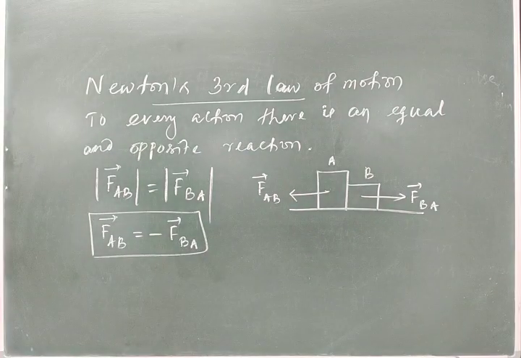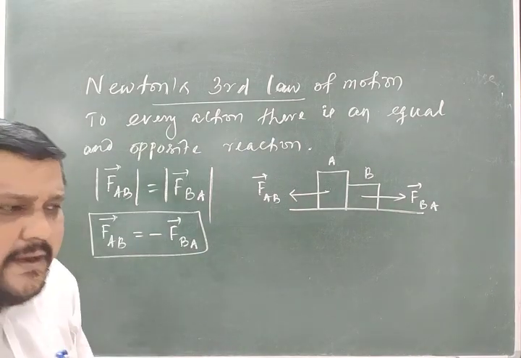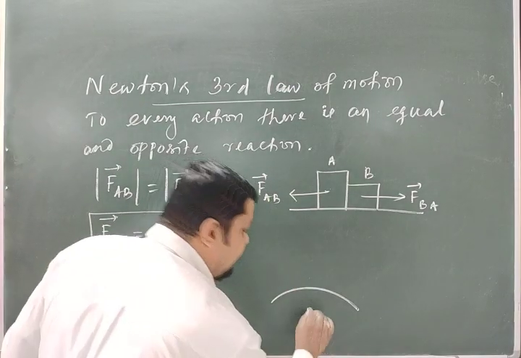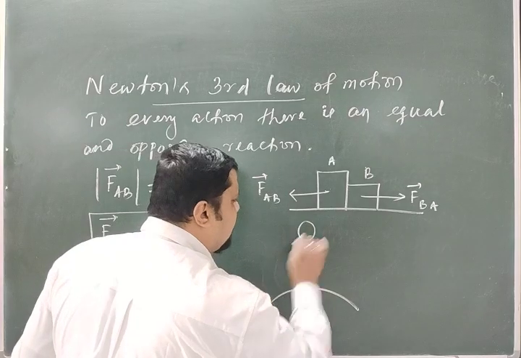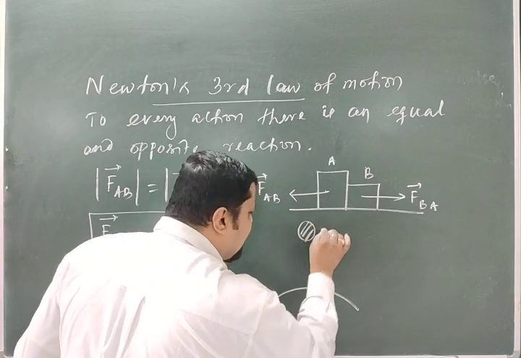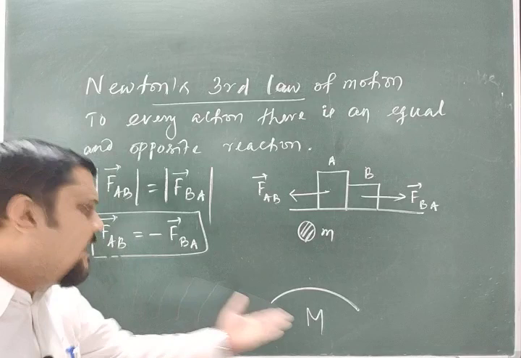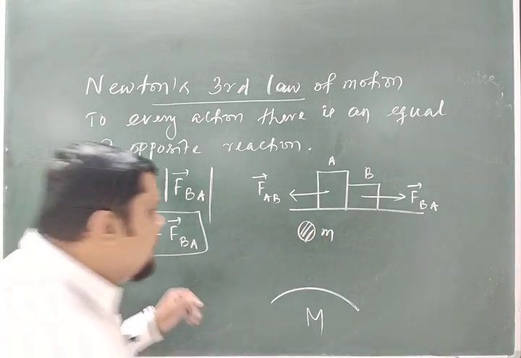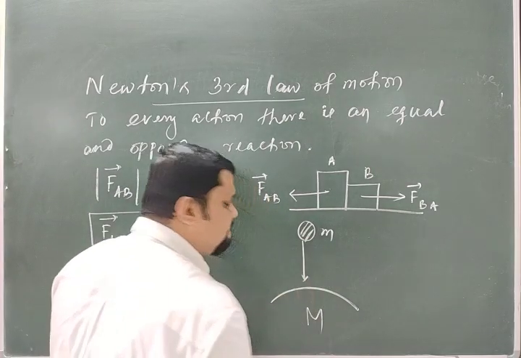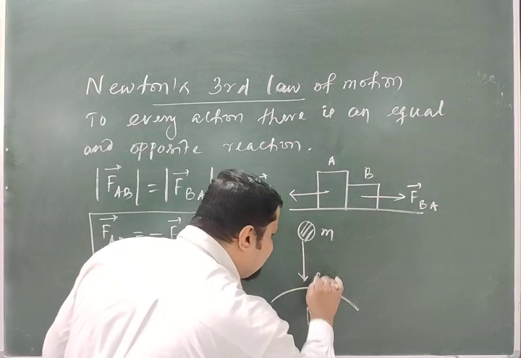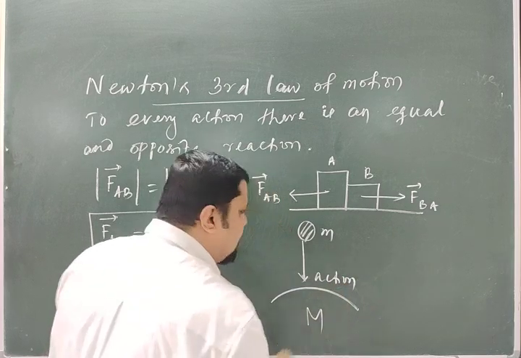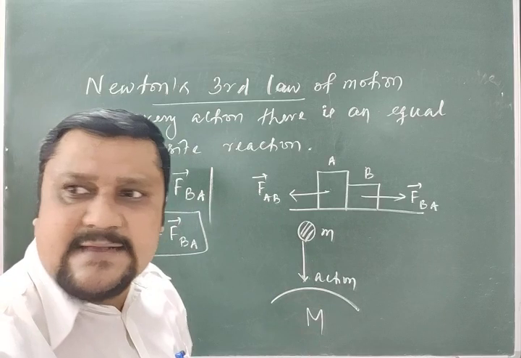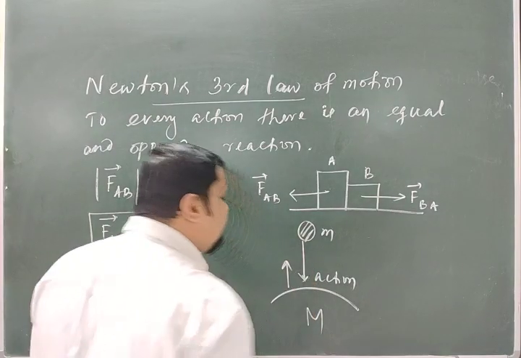The gravitational force is also a non-contact force. So gravitational force means what? This is your earth having mass M, and this is a ball or any object of small mass m. Obviously you know the mass of earth is very, very much larger than the mass of this body. As you know, the body is attracted towards earth. So if this is the action, then the earth is also attracted by the body, because of action and reaction. So this is the reaction.